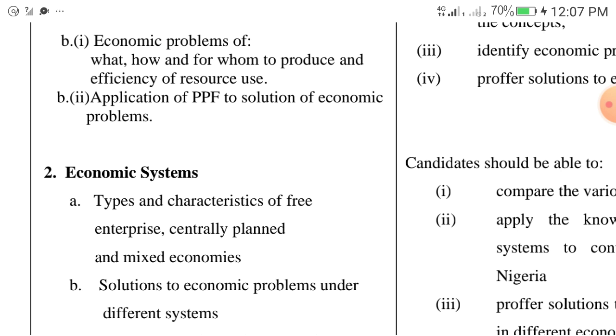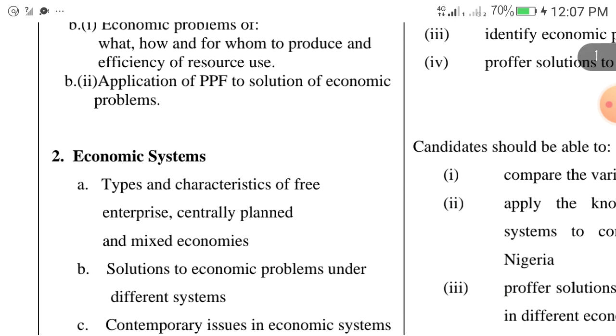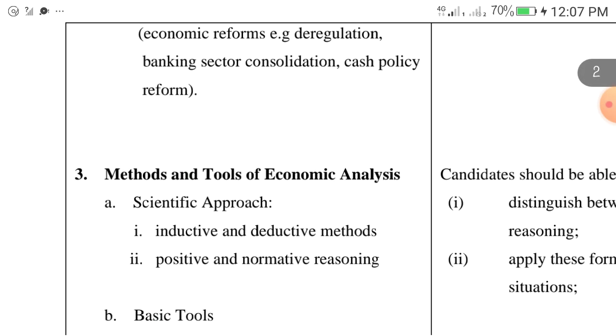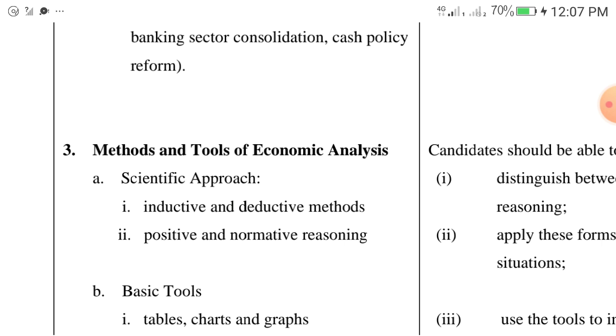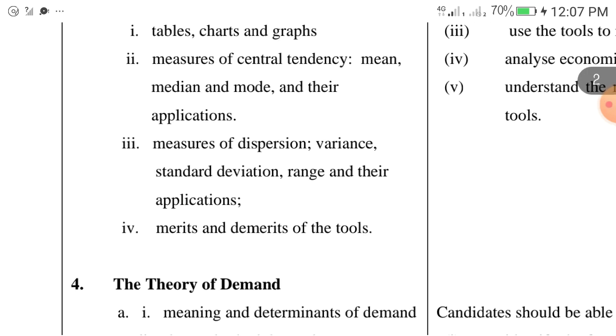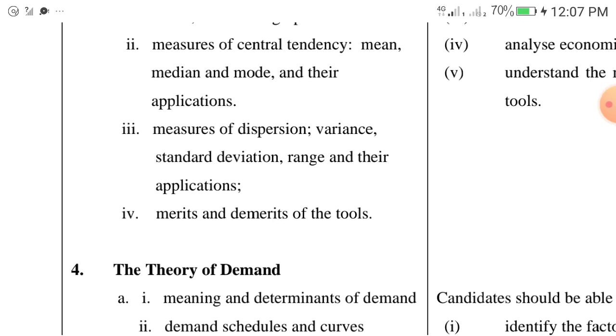Then, second topic, economic systems. I am giving you the scheme of work, the syllabus for JAMB economics. Another topic is methods and tools of economic analysis. Of course, there are subtopics inside it. When I send you this PDF, you will be able to look at this very well. I will send it to you.